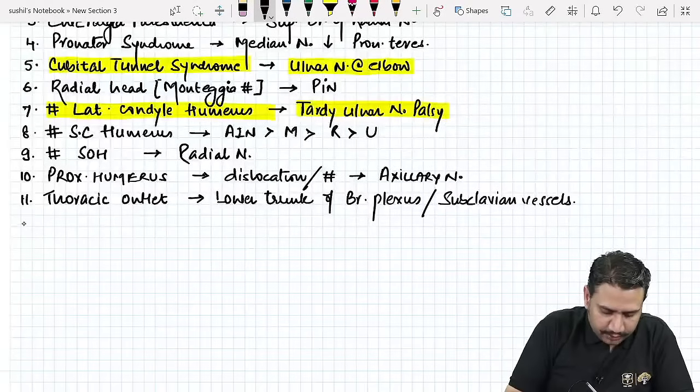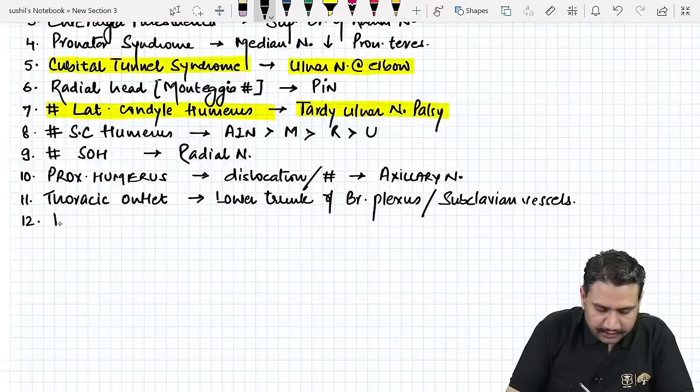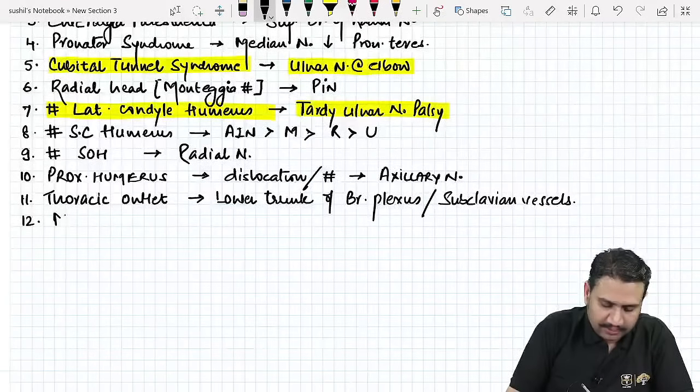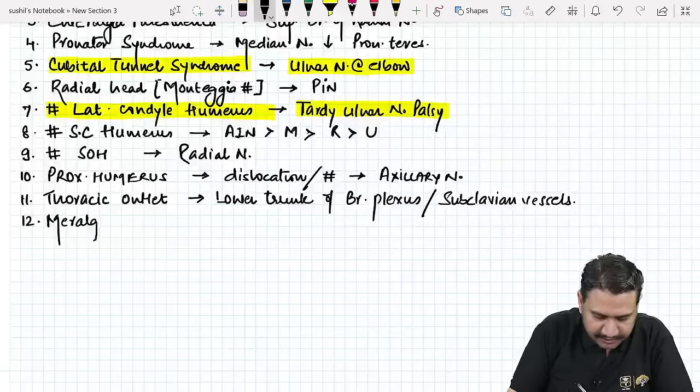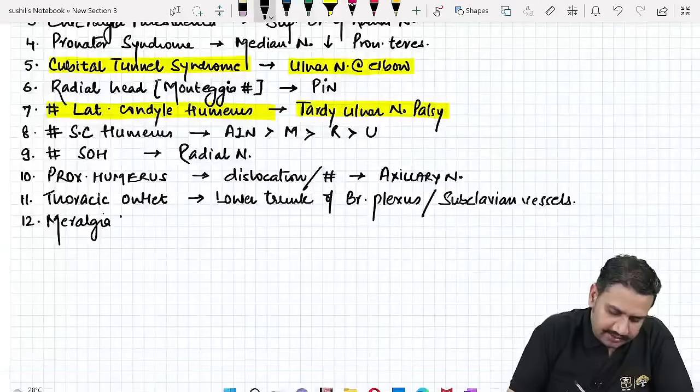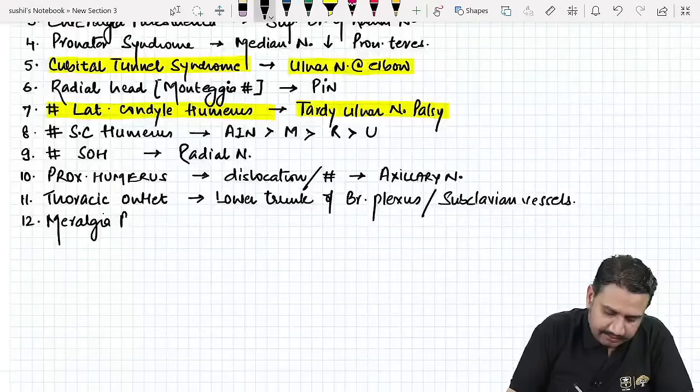Okay, then you talk about the lower limb. In the lower limb, it can start with the inguinal ligament, and the situation over there is known as meralgia paresthetica. What is that?